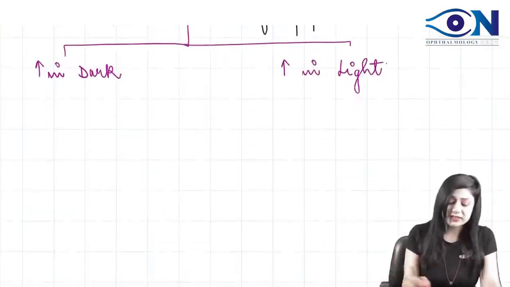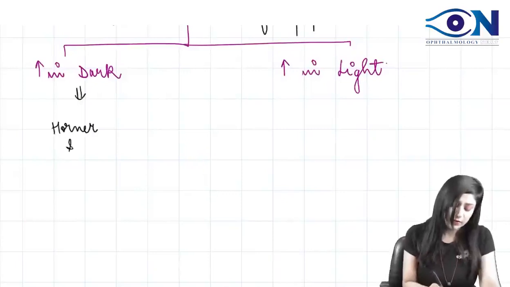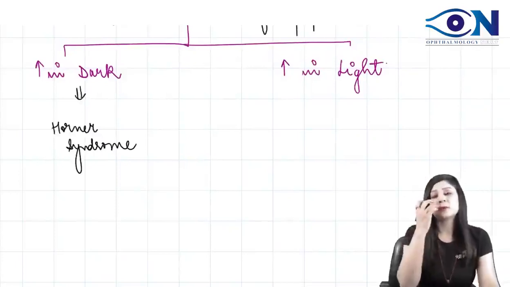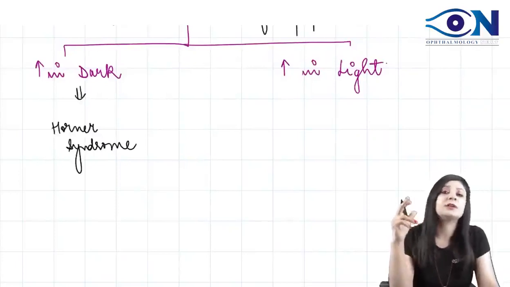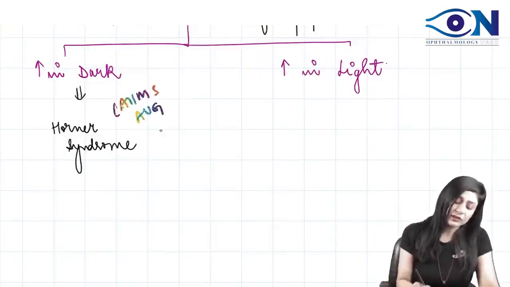If it is increasing in the dark, then this is your Horner syndrome. This is again an AIIMS question, the AIIMS August 2020 paper.